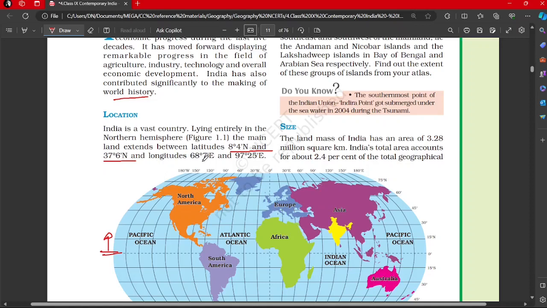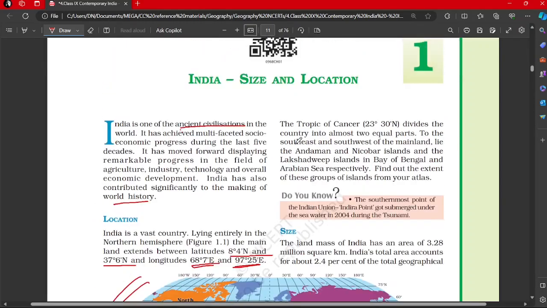Okay, and the longitudinal extent. These are the latitudes and these are the longitudes. We know these things, these are basic concepts. Longitudinally, 68 degrees 7 minutes will be the western extent, and 97 degree 25 minutes will be the easternmost extent of India. So if you see the spread, it is roughly around 30 degrees both longitudinally as well as latitudinally, but that is a very rough, rounded figure.